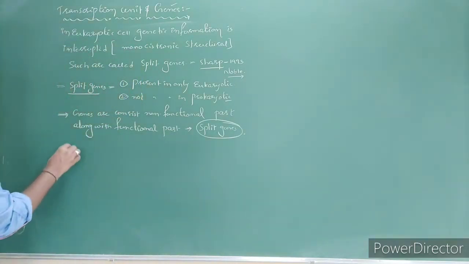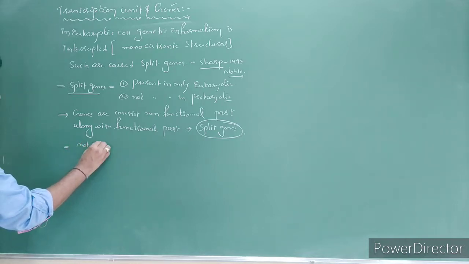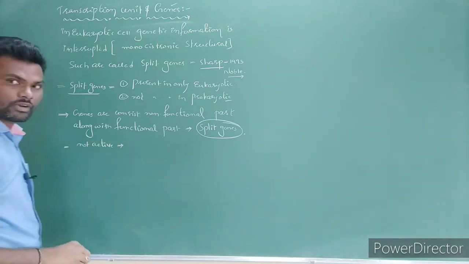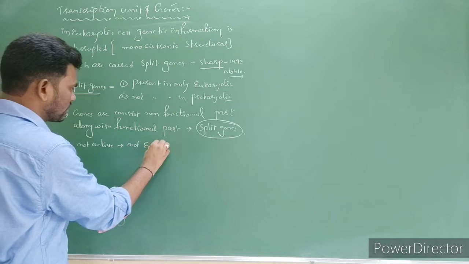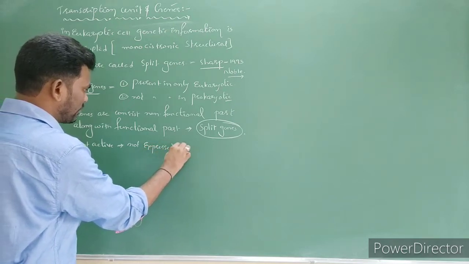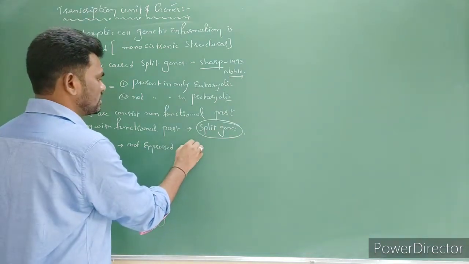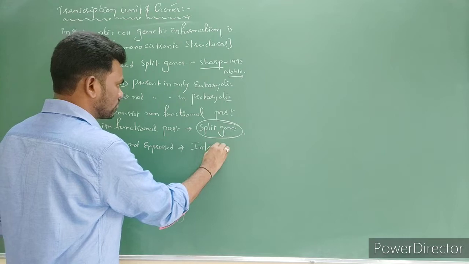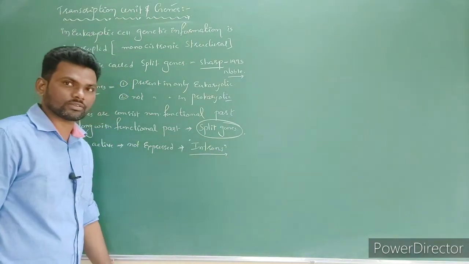So the parts which are functionally not active, which do not express their character, meaning they are not going to code for any amino acid, such inactive gene sequences of the DNA are called introns.